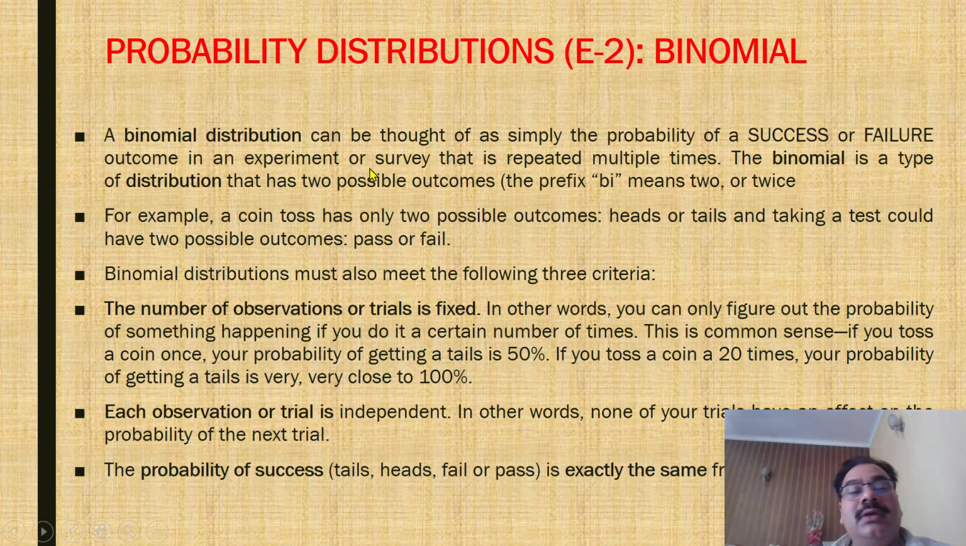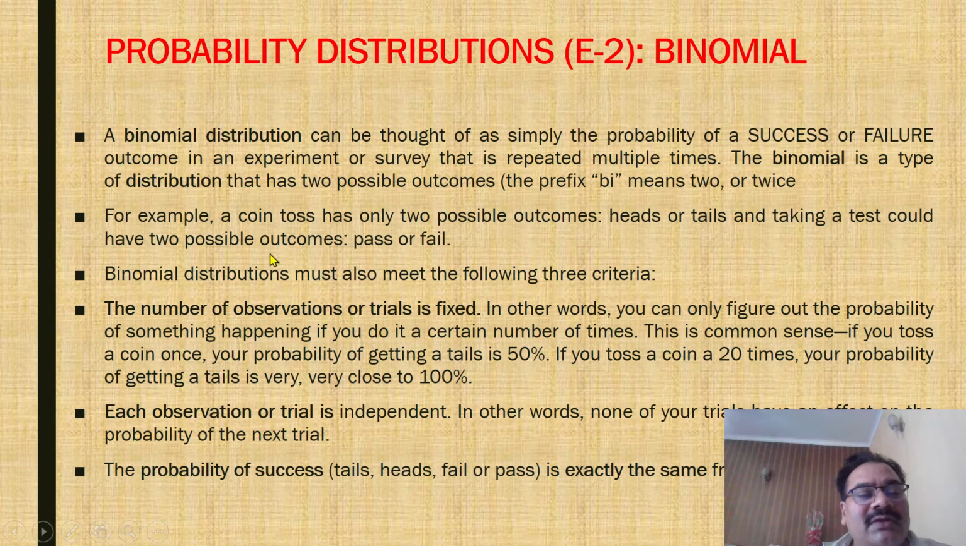The binomial is a type of distribution that has two possible outcomes. The prefix bi means two, or twice. The binomial distribution, binomial, that is, two terms. Already at school level we know how to write (x + a) power n or (1 + x) power n. So binomial expression we know very well, and this is very similar, and the term is the same, binomial expansion.